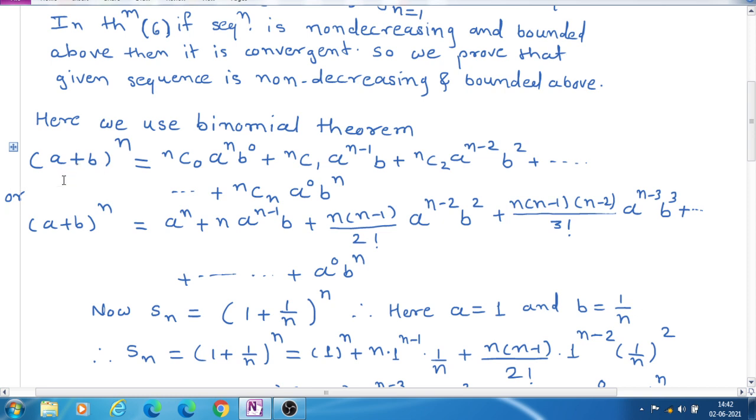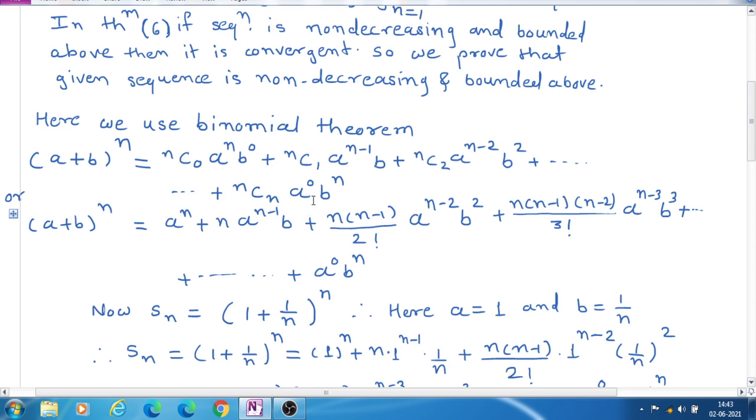So what is the binomial theorem? That is (a plus b) raised to n is equal to nC0 a raised to n into b raised to 0, or only nC0 a raised to n, plus nC1 a raised to n minus 1 into b, plus nC2 a raised to n minus 2 into b square, plus and so on. The last term is nCn a raised to 0 b raised to n, or only nCn b raised to n.